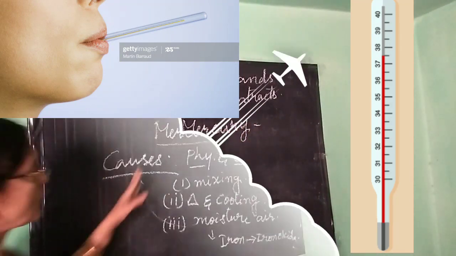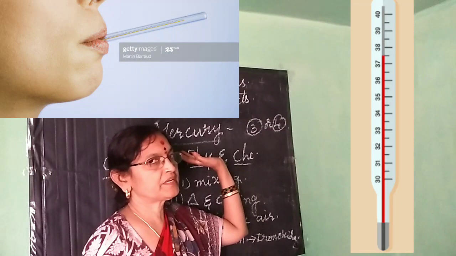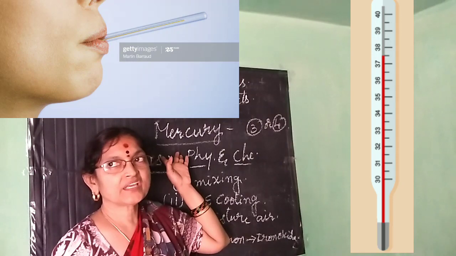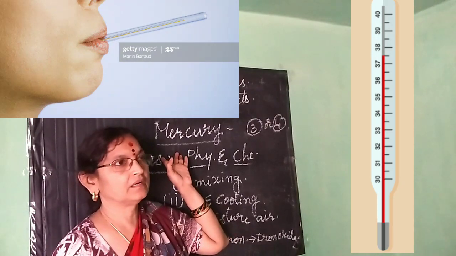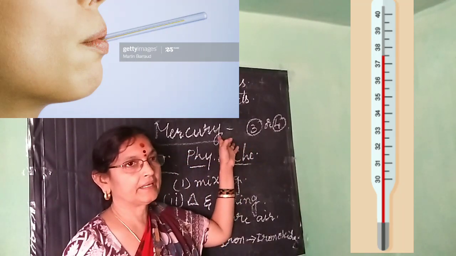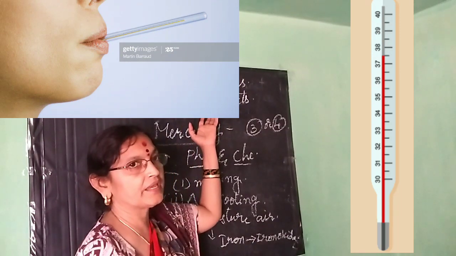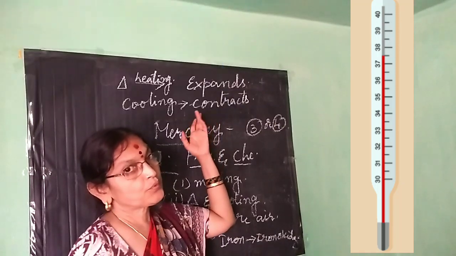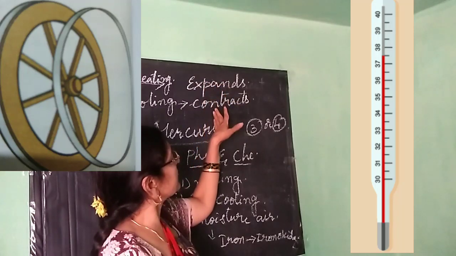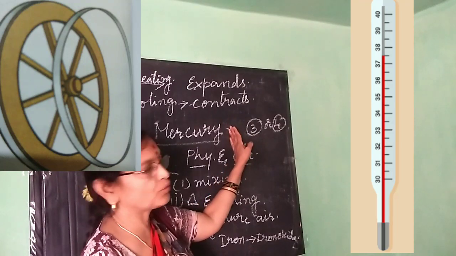When you keep it in the mouth, this liquid metal takes the body heat and it expands. Then you can see the reading. So we have observed how expansion and contraction take place in day-to-day life. Two examples: one is the wheel, and another is mercury in the thermometer.